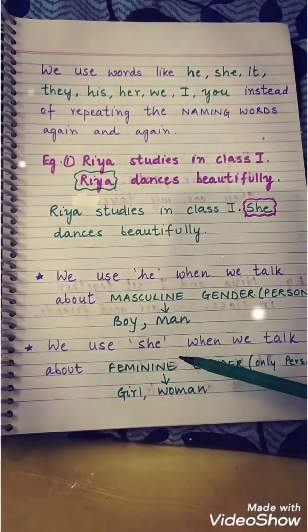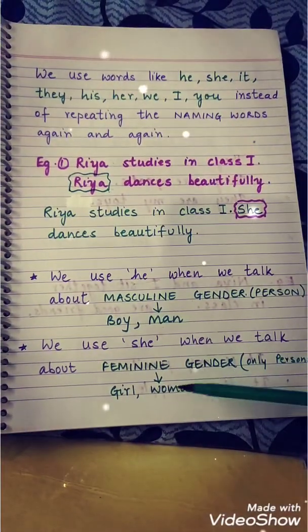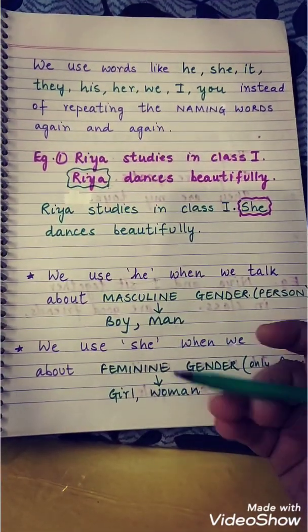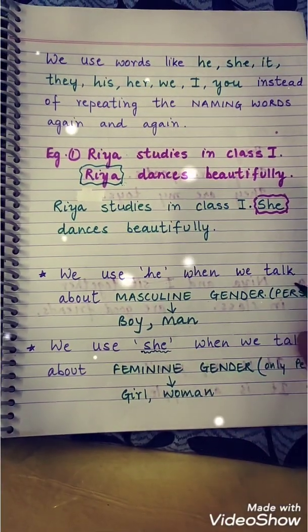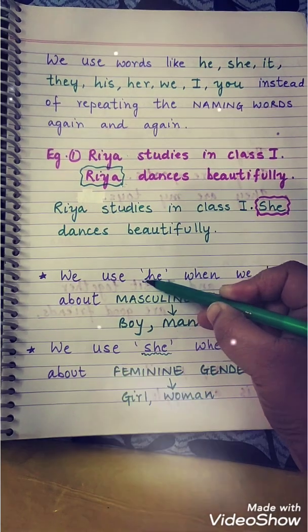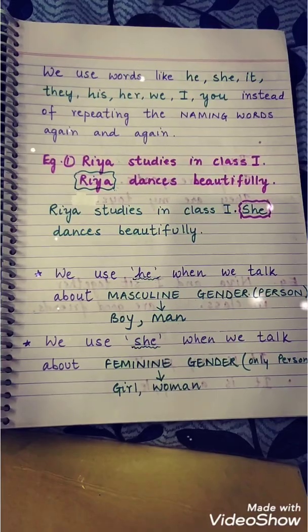Okay, so we use she when we talk about feminine gender, that means only in person. If we talk about a girl or a woman, we use the word she. If we talk about a boy, we use the word he. I hope you are understanding, children.